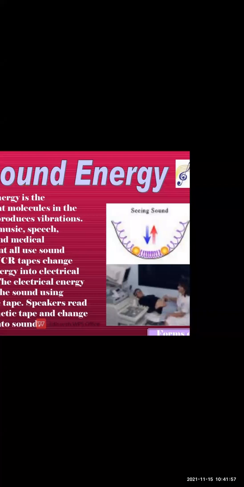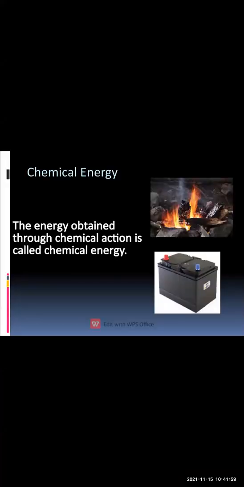Then the next type of energy is chemical energy. Chemical energy is the energy which is obtained by means of chemical reactions. When you burn wood, we get heat and light energy. When you burn crackers, you hear sound energy. In a similar manner, the energy stored in wood is used in the form of chemical action, and that type of energy is called chemical energy.